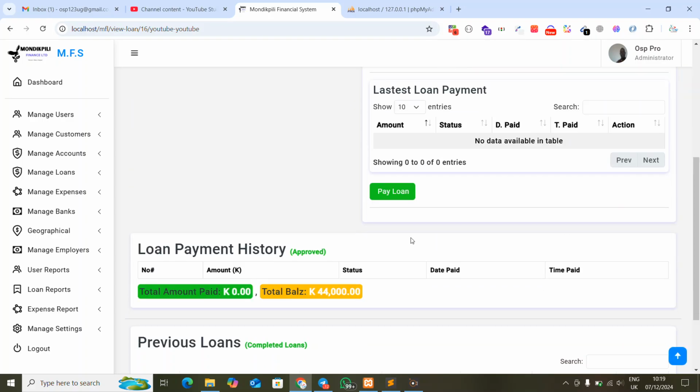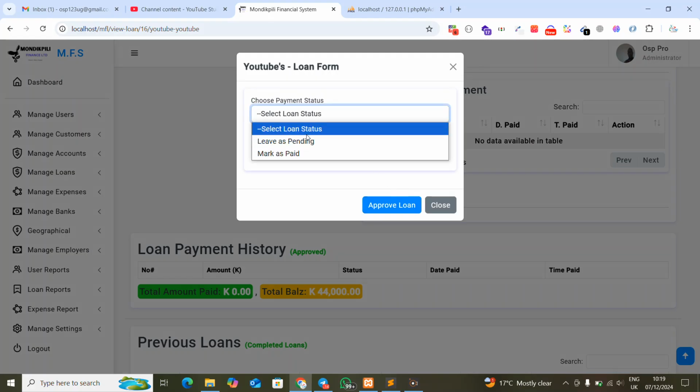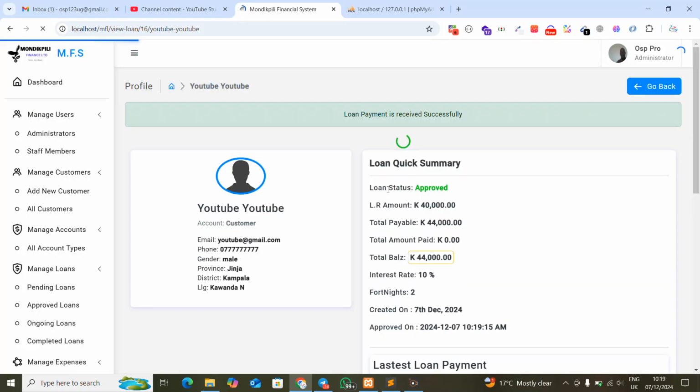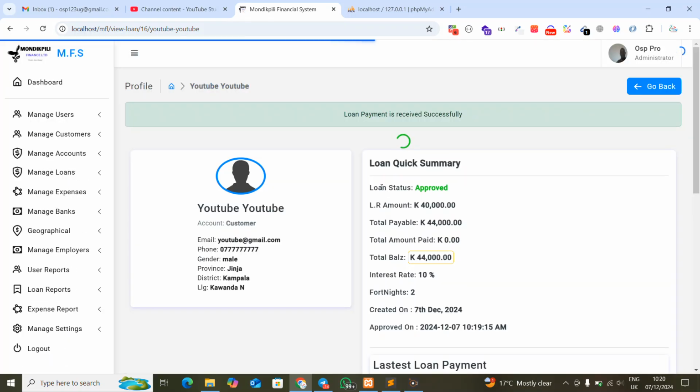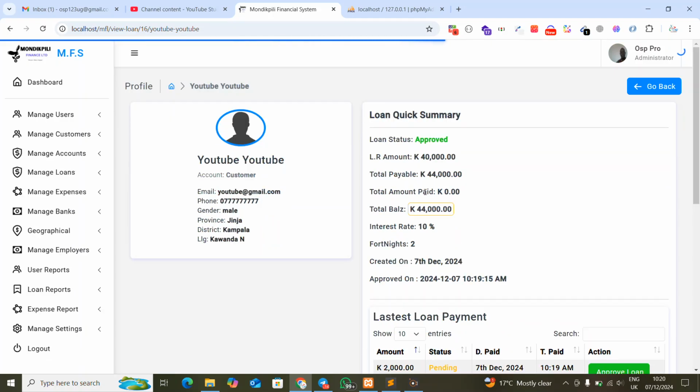Okay, so that's the scenario that you have to take care of. When you click here to pay, it tells you to leave as pending. So when I say I'm paying 2000 and I click pay, yes, I'll be successful paying, but the loan remains pending. So what do I mean? We expected total payable amount received is this, total payable is this, amount paid. You can see amount paid is still left pending.